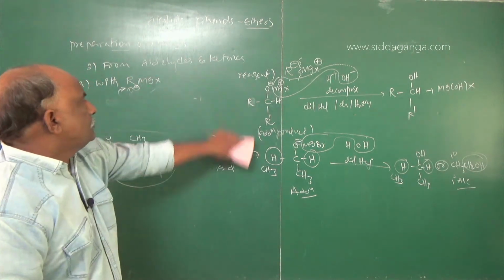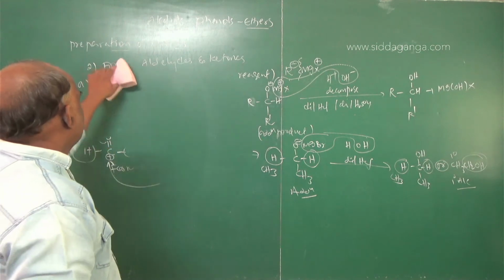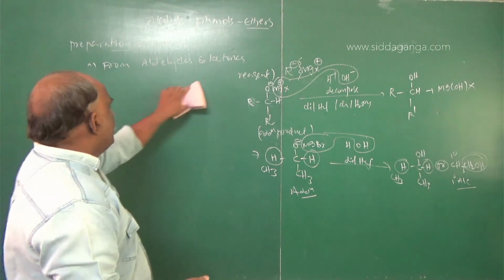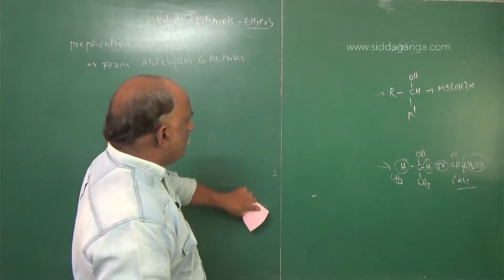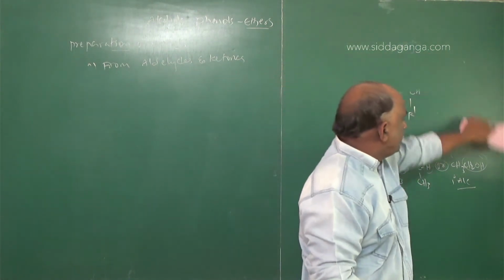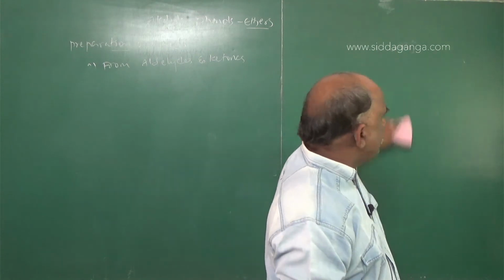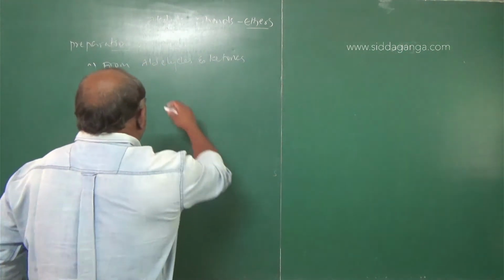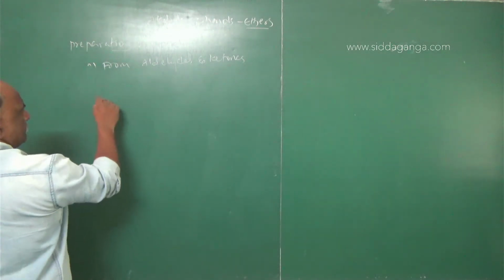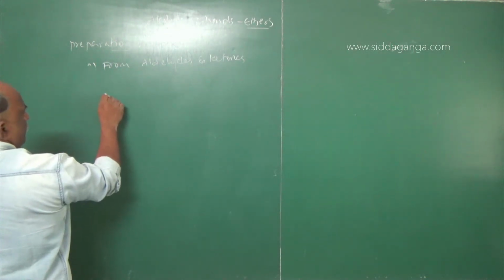You should go with that conclusion. That will be useful from the entrance exam point of view, because such reactions are followed in conversions, A to B, B to C, like that.